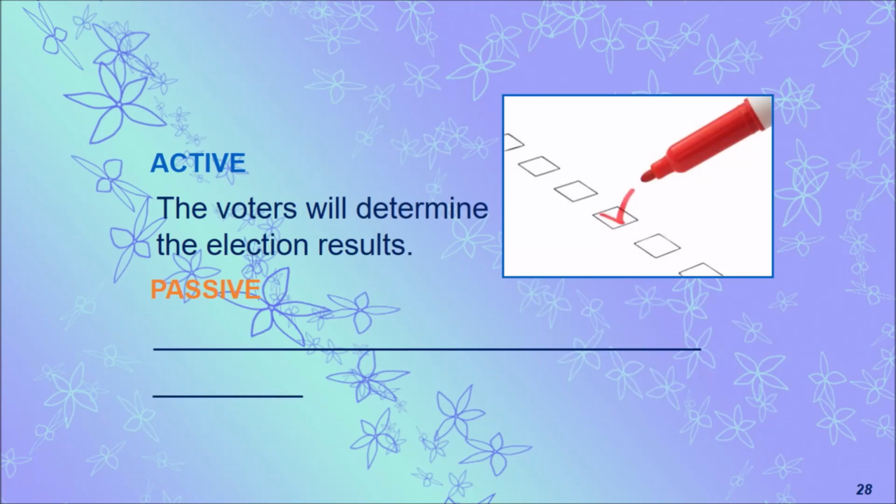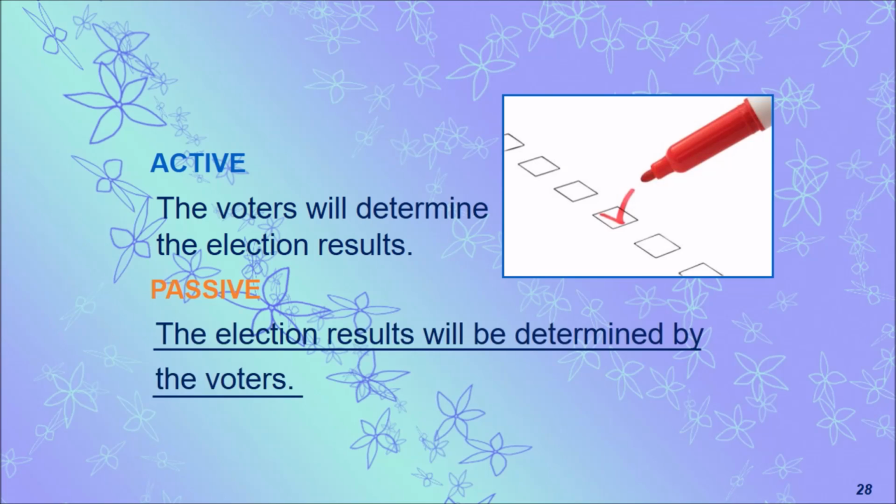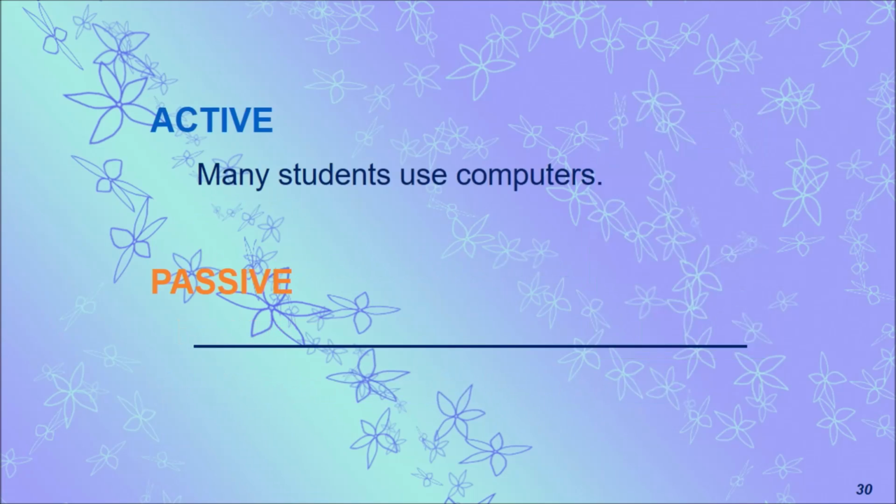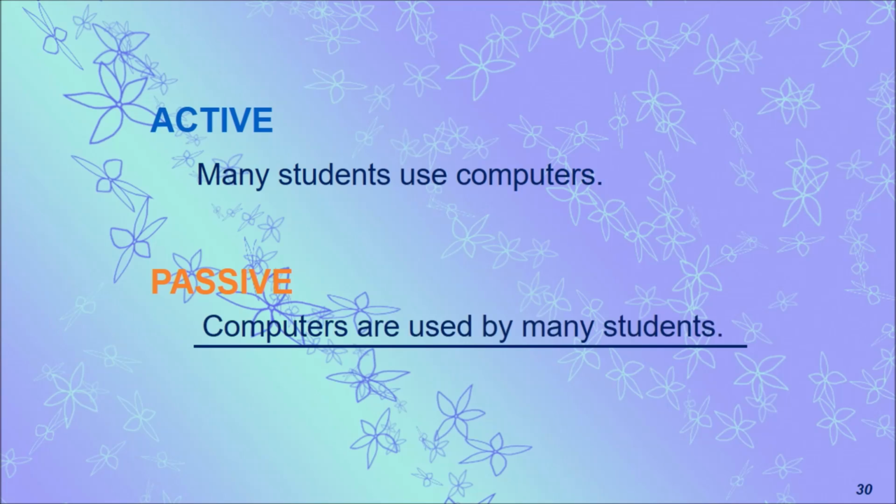And we are moving to some more examples. The voters will determine the election results. The election results is the object, and it's plural. The election results will be determined by the voters. Shakespeare wrote Hamlet. What will be its passive form? Hamlet was written by Shakespeare. Many students use computers. Computers, plural form. Computers are used by many students.